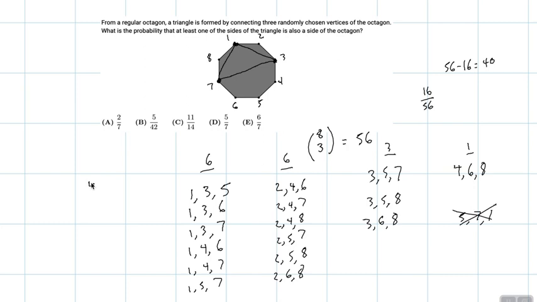So the ratio we're looking for is 40 over 56, and that is equivalent to, divide this by 8, 5 over 7. So you have a 5/7 probability where at least one of the sides of the triangle is going to be a side of the octagon. So the answer is choice D.